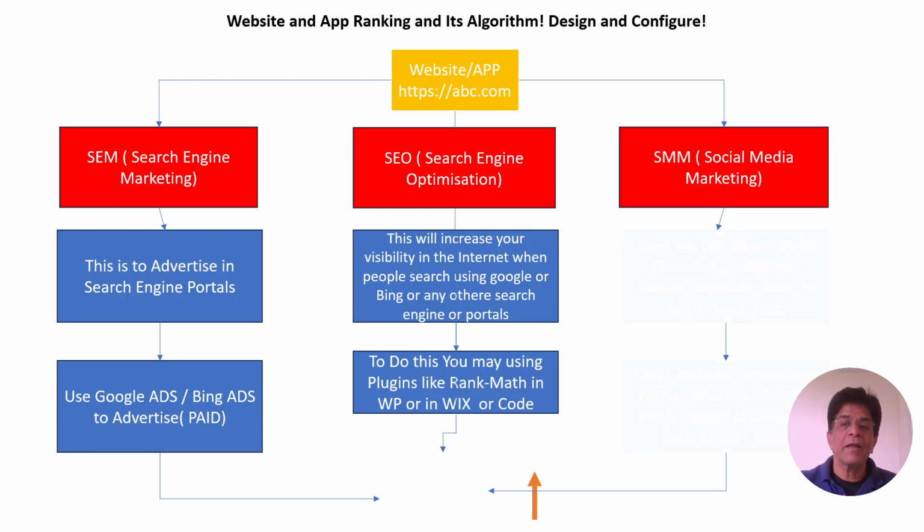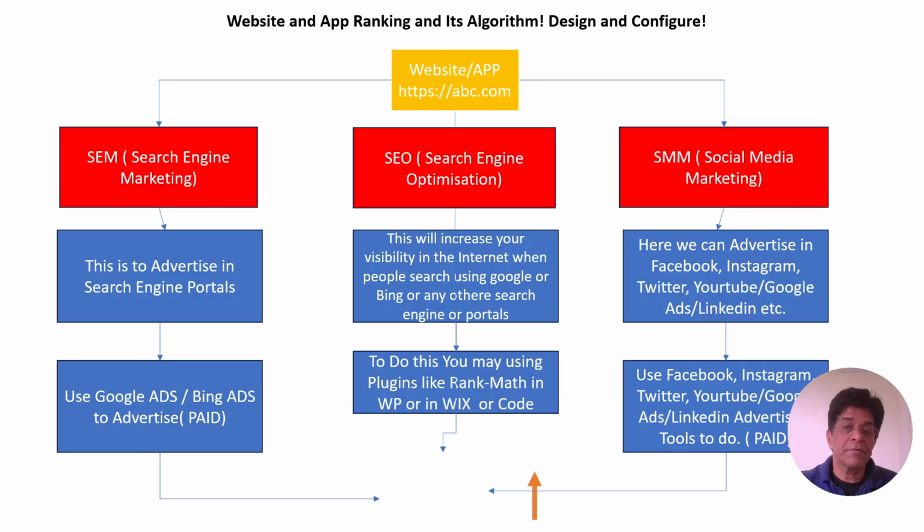As we are aware, we can use Facebook, Instagram, Twitter, YouTube, Google ads, LinkedIn ads. On these platforms we can give our advertisement, give the link to our website or app, and share the information of our website or app, or the products or services.